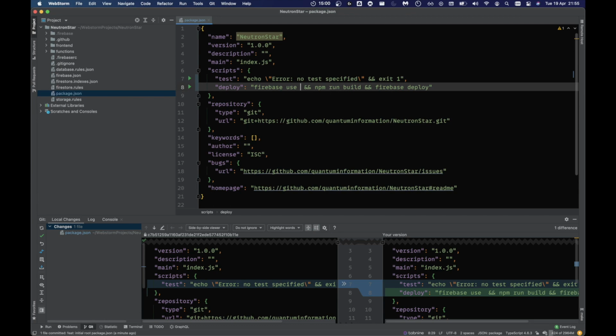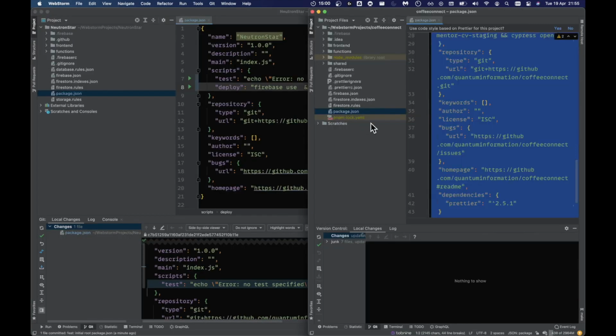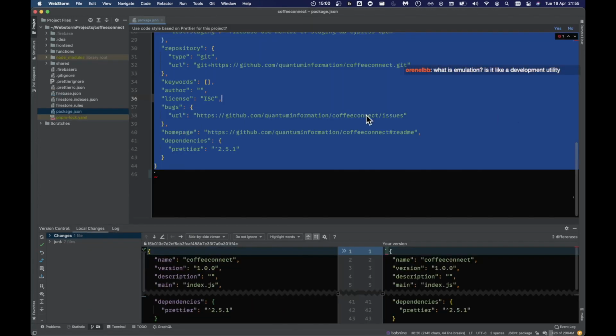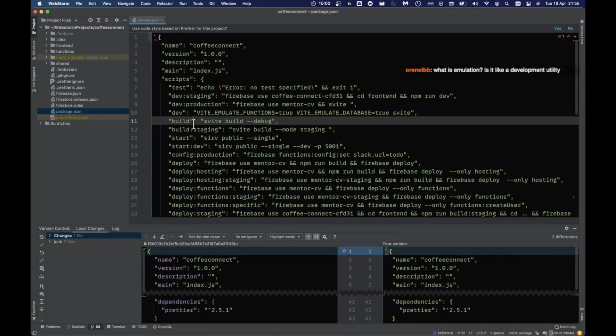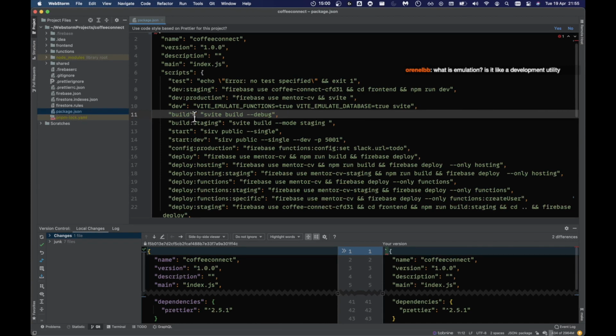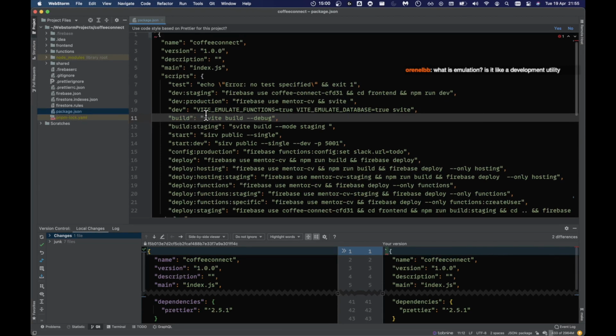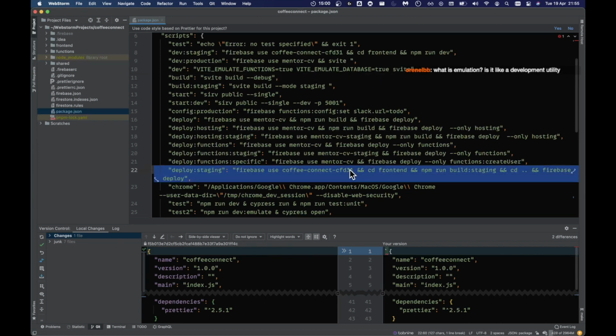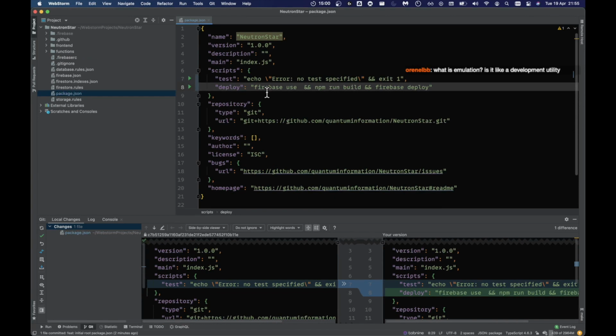So basically, is this even the right project? Two seconds. So build should actually... Sweetie build. Actually, this is old code. This is old nonsense code. So deploy. Okay, CD front end. Yeah, that's what we want to do. Something like that. So this project